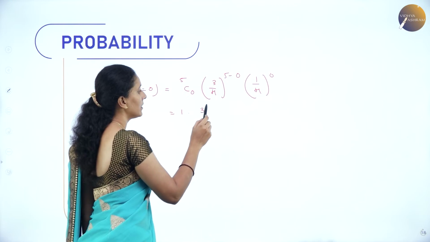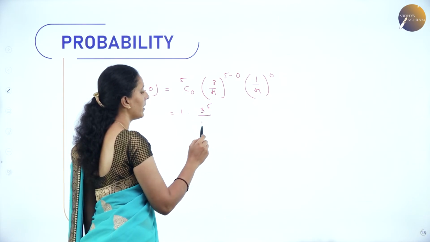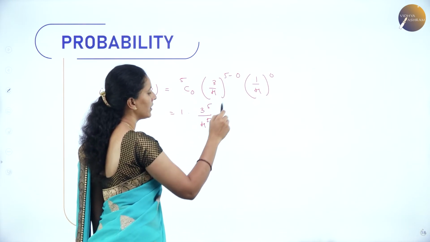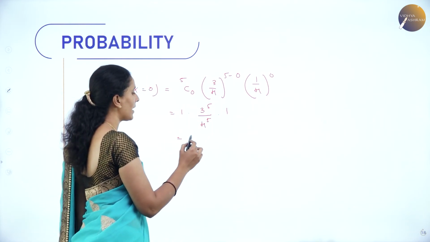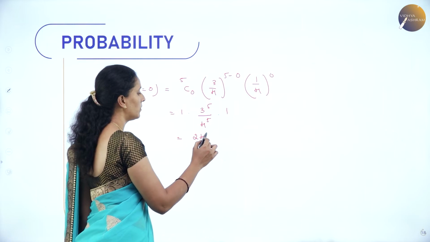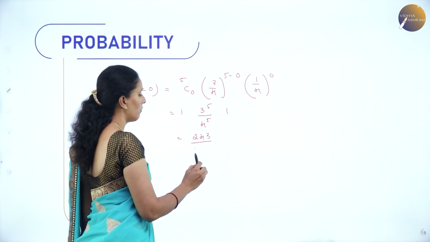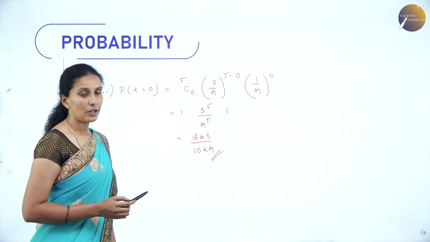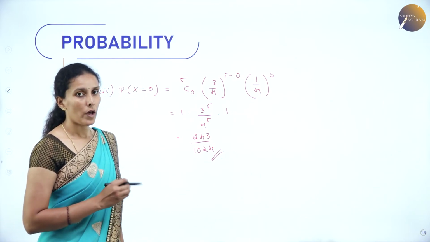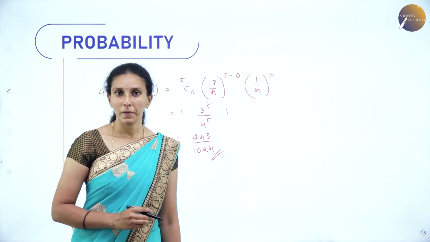Next here we have 3 power 5 divided by 4 power 5. Anything to power 0 is 1 again. So multiplying this, we will get the value as 243 divided by 1024. So this is the value of the success rate where none of them are spade.